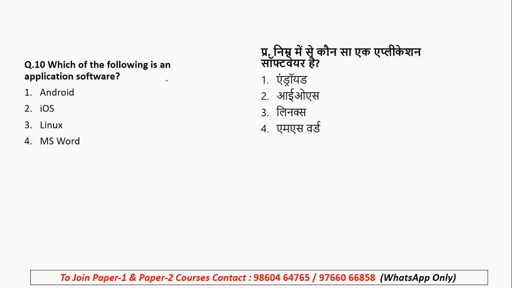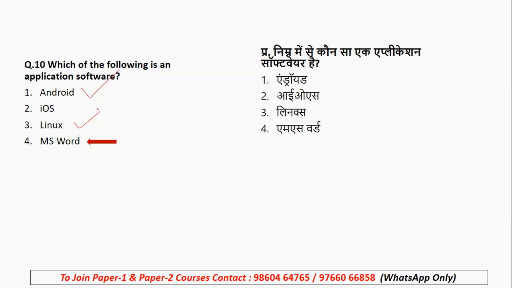Application software. Okay, so let's see. Yes, MS Word. See, Android is nothing but a Linux-based mobile operating system. So obviously it will definitely not come as a part of application software.